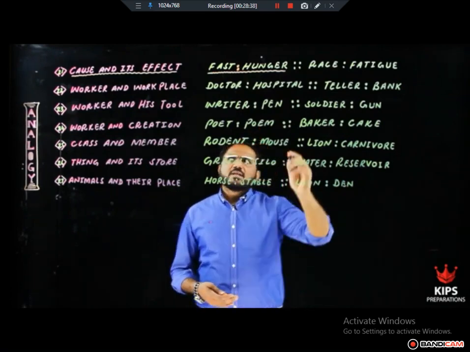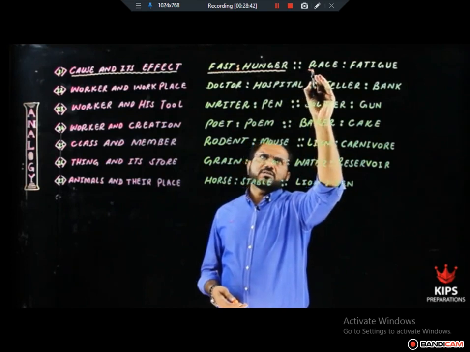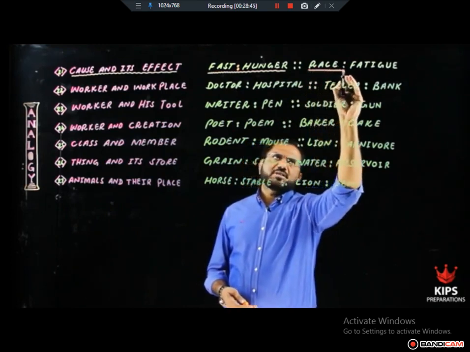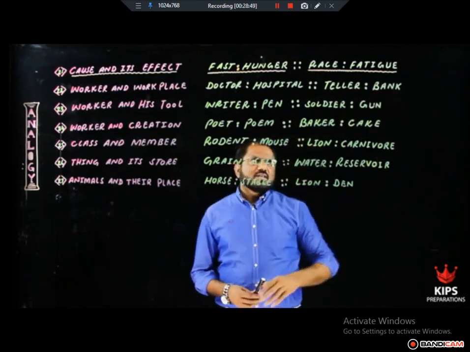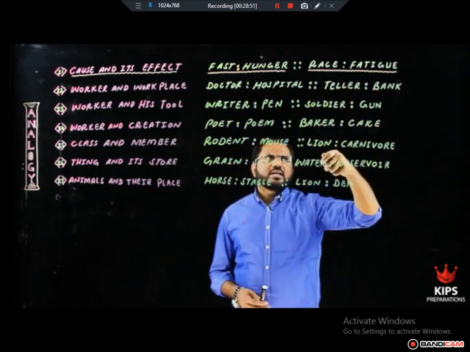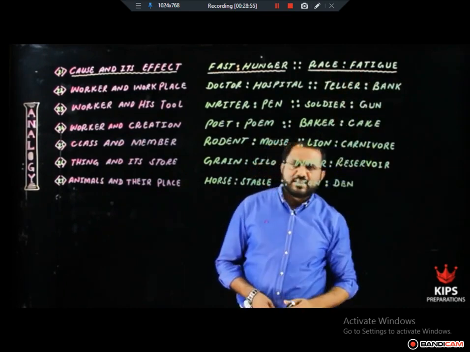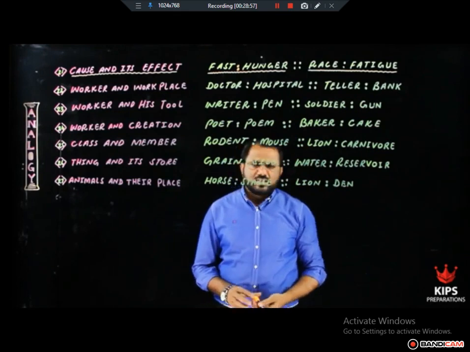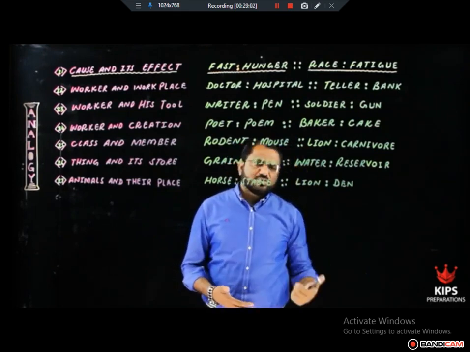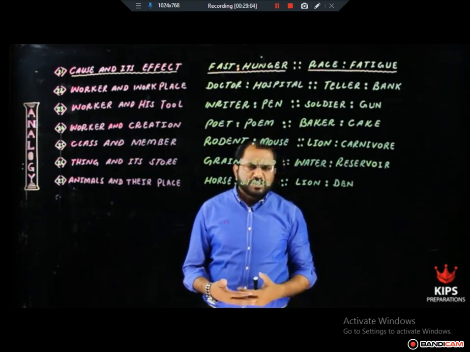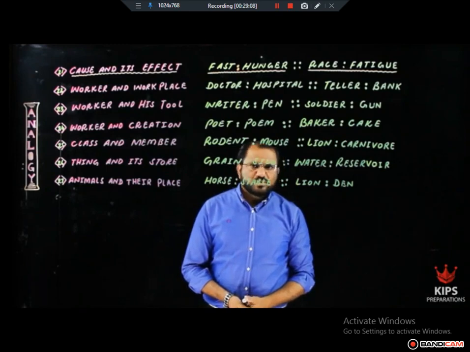In the same manner, the cause is race, or you can say an action and its logical conclusion. Cause and effect. The effect of race, when you run a race, you feel fatigued. So this is race and fatigue. Cause and its effect relationship. For example, hard work is cause, success is its effect. Rash driving is a cause, an accident is its effect.